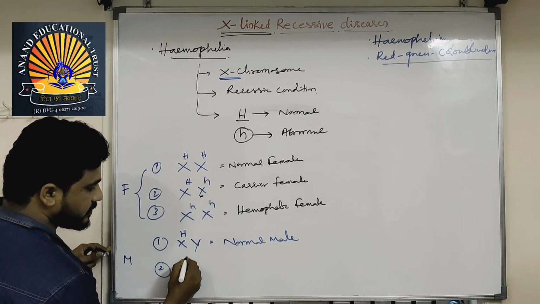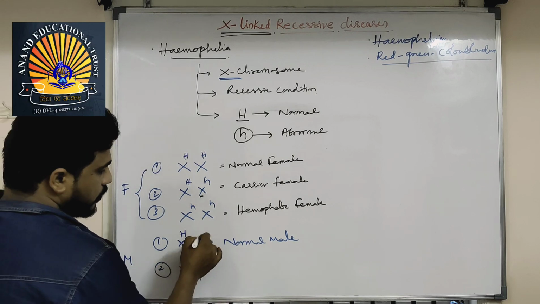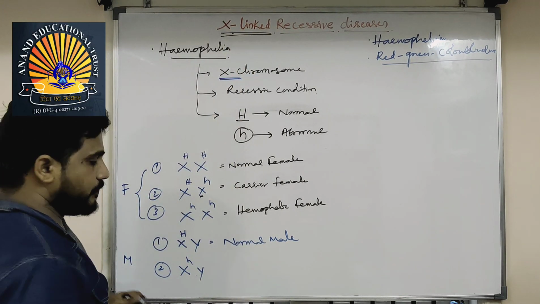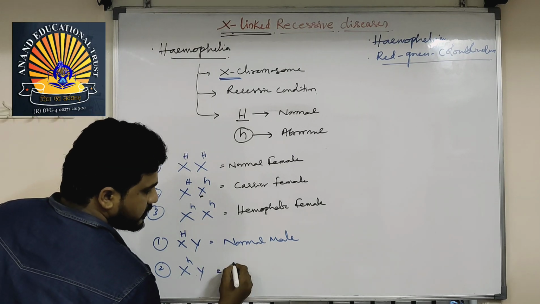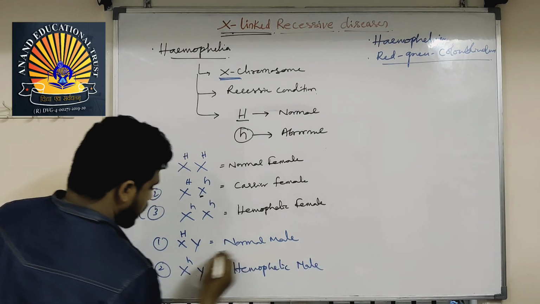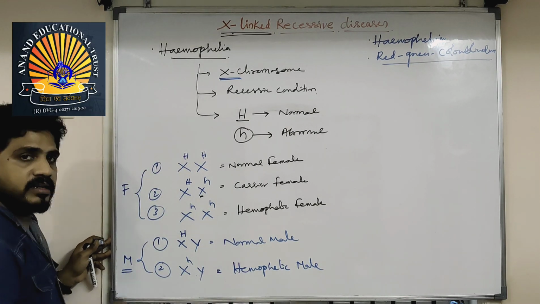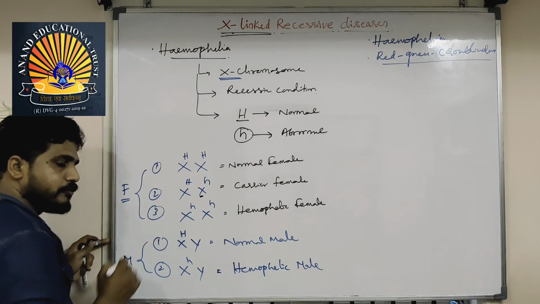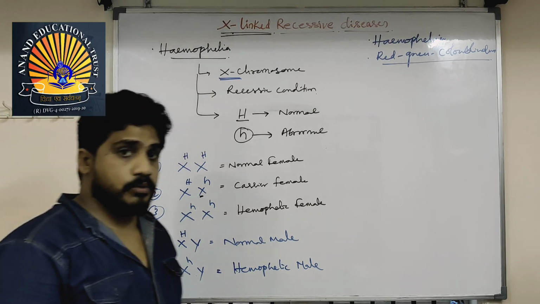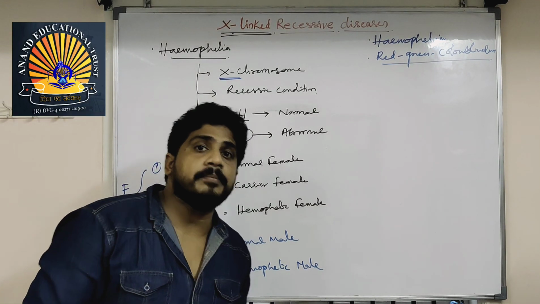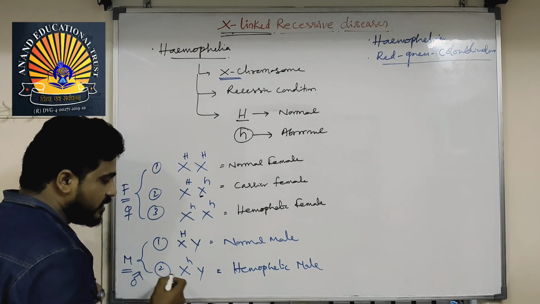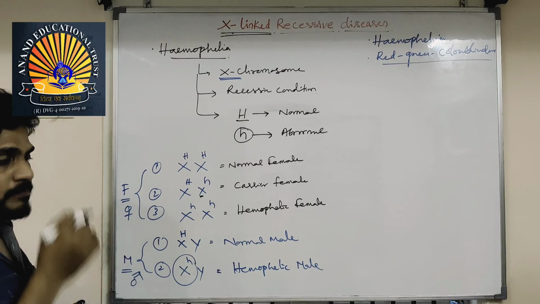Condition 2, X small h and Y. On the Y we should not write this gene because this is X-linked. It is linked with only X. This is a hemophilic male. So how many genotypes are possible for male? 2. How many genotypes are possible for female? 3. More genotypes of X-linked recessive are from females.